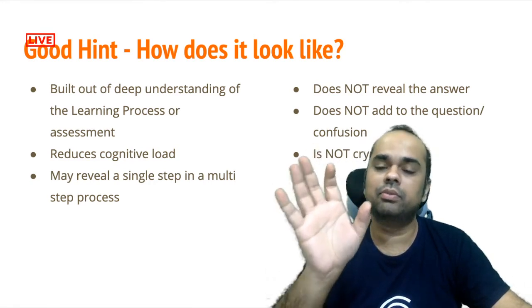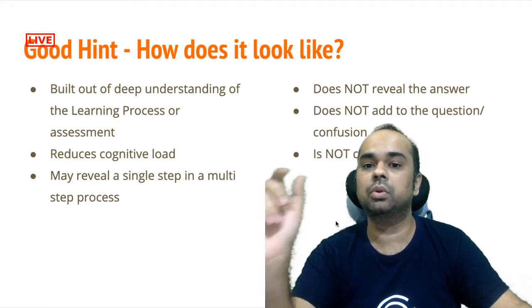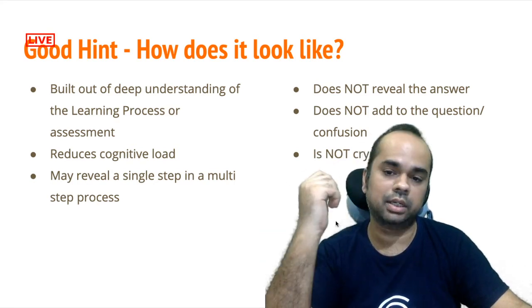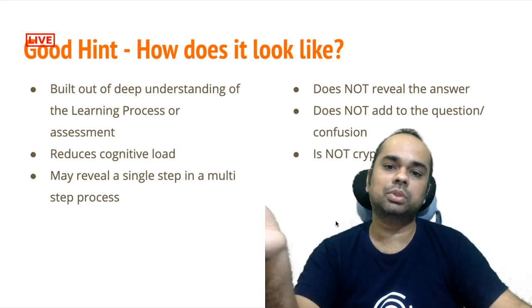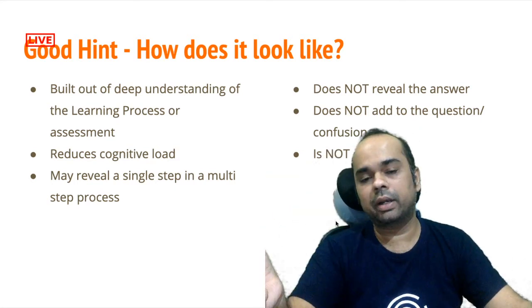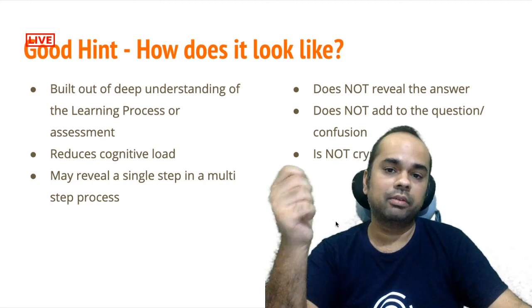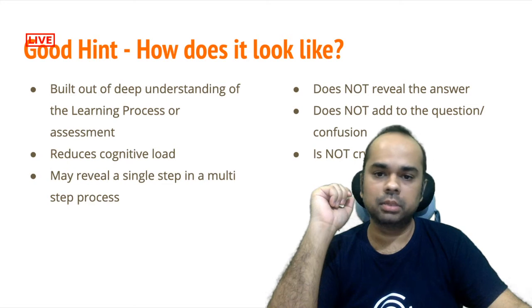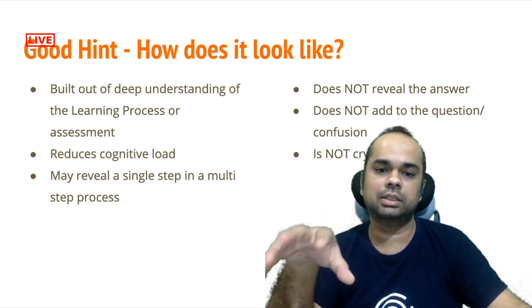It's a simple piece of information which just adds partially to the end goal or the objective or the task on hand. And it definitely cannot be confusing. It cannot be cryptic. It has to be something more straightforward. But you will be surprised to find this anti-pattern very, very frequently across multiple things. I'm really tempted to put screenshots over here, but I'm just staying away from a lot of these things.